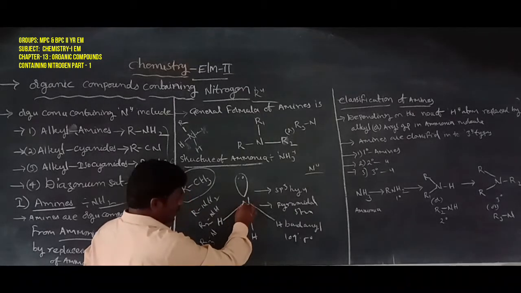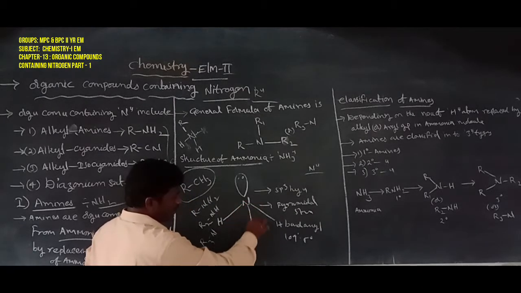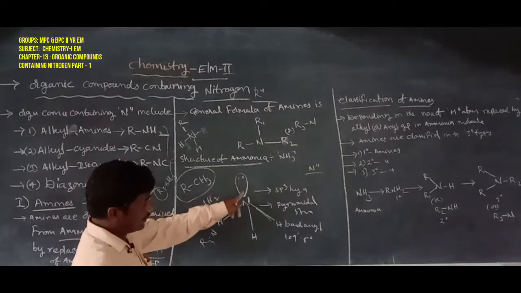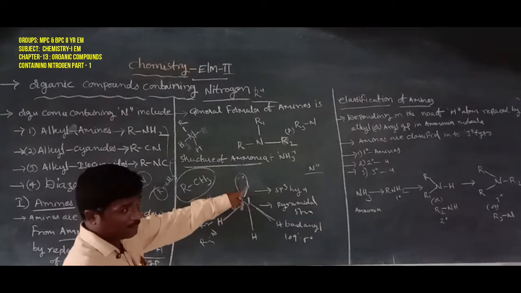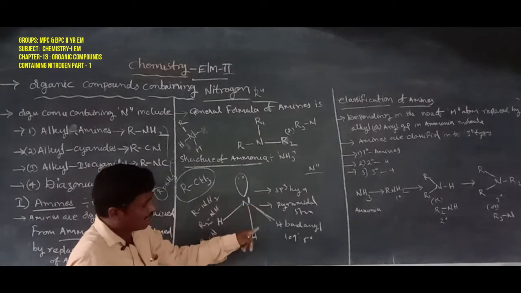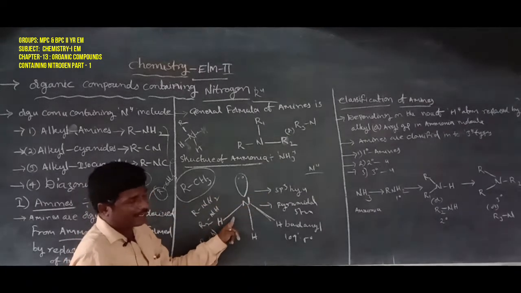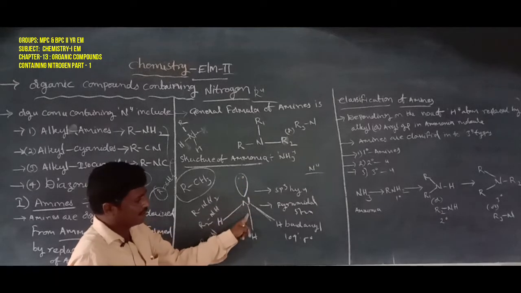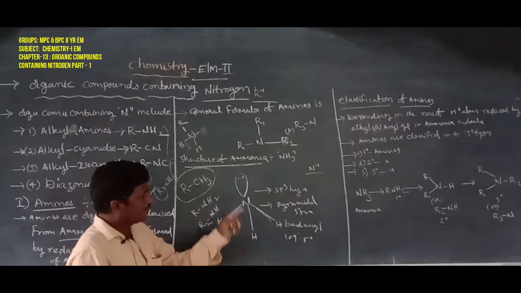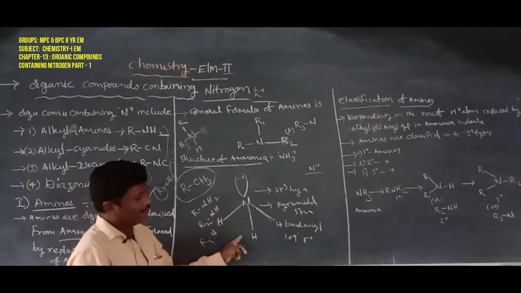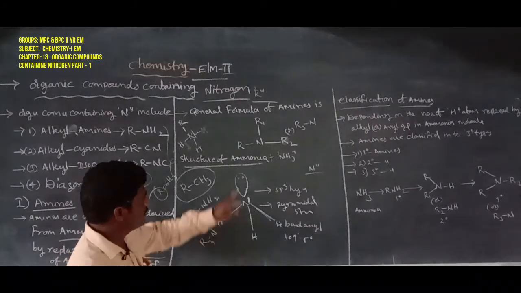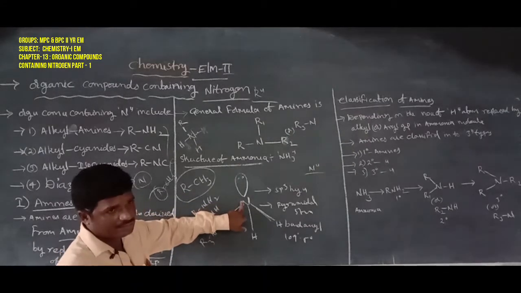Here, nitrogen is the central atom bonding with three hydrogen atoms, and one lone pair of electrons exists. So it undergoes sp3 hybridization to form four sp3 hybrid orbitals. Three are bond pair electrons, and one is a lone pair electron. So here, VSEPR theory forms a pyramidal structure. That is the structure of ammonia.